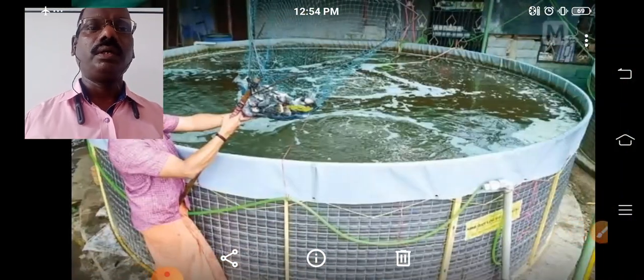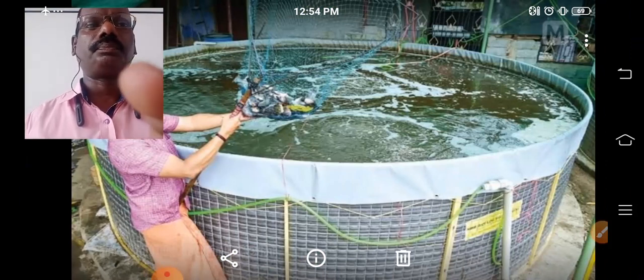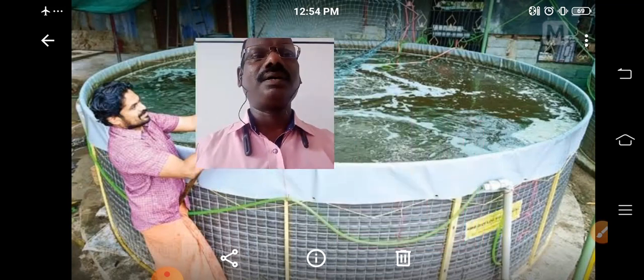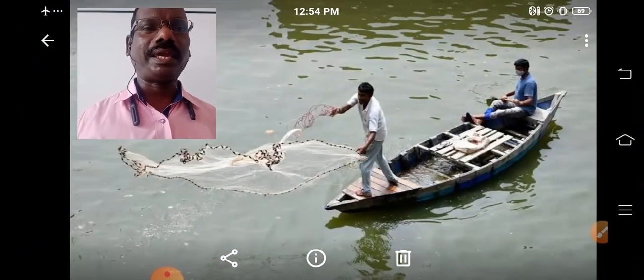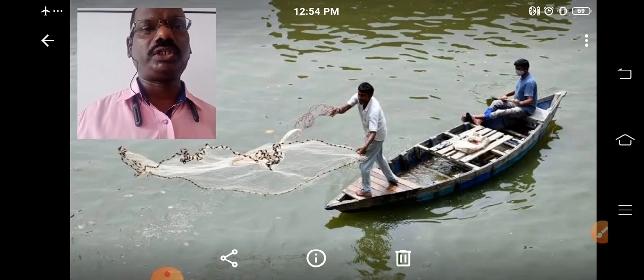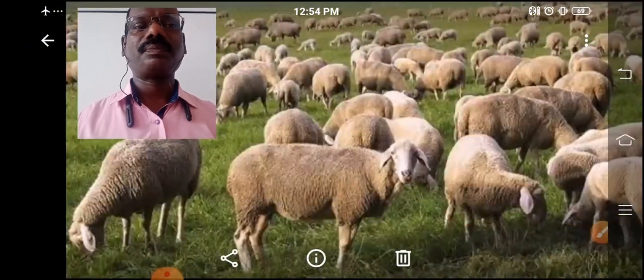Then where the water is abundant or good for growing fish, the people grow fish. Fish farming is another activity people do there. Again, people catch fish from lakes, rivers or the ocean. People catch the fish, sell them in the market and earn money. That is also another economic activity.